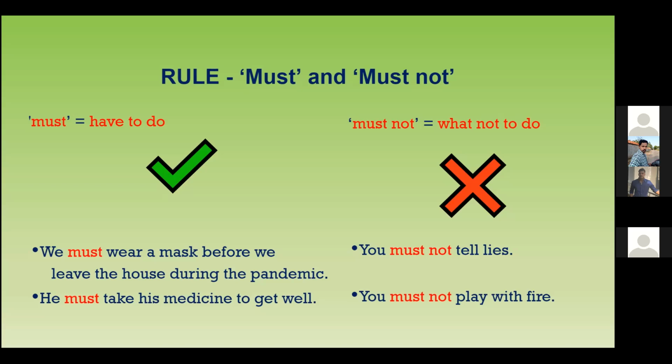So we'll put it into a sentence. It means this is like a rule. So all of us, what is happening now? We are having the COVID, right? So all of us, we must wear a mask before we leave the house during the pandemic. So we must, it is compulsory. We have to do it. Otherwise, what will happen if you don't wear a mask?